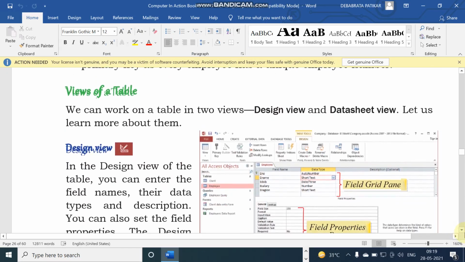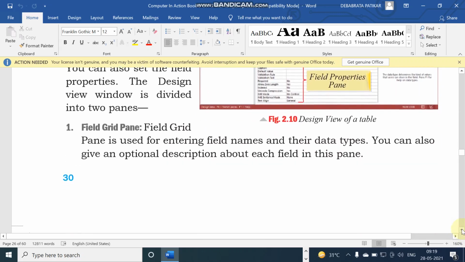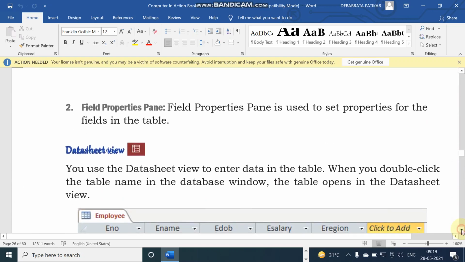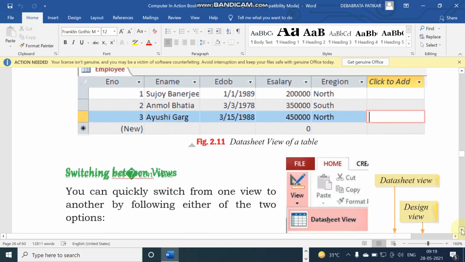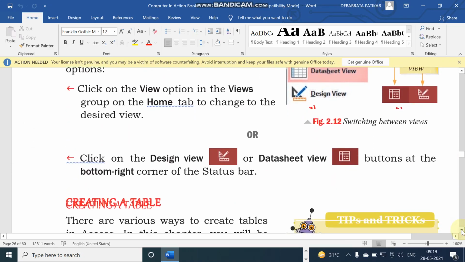Student, there are multiple views of a table, like design view. Design view is an important view of the table. Datasheet view is another important view of the table.